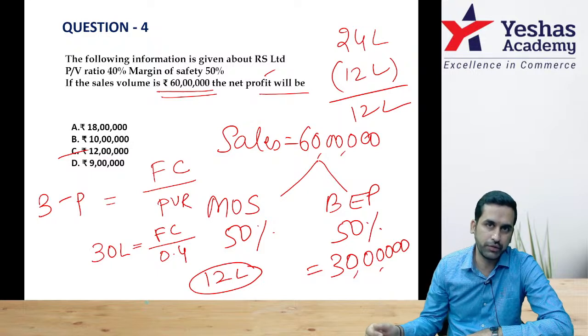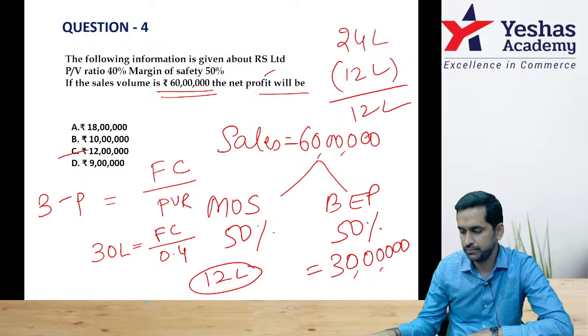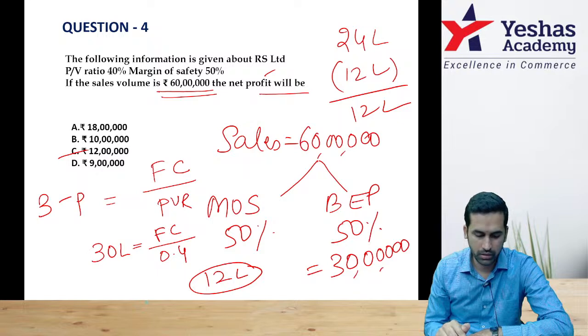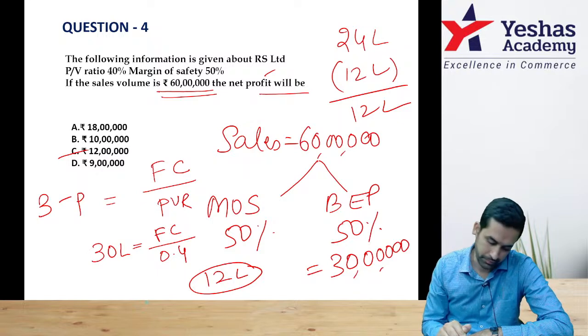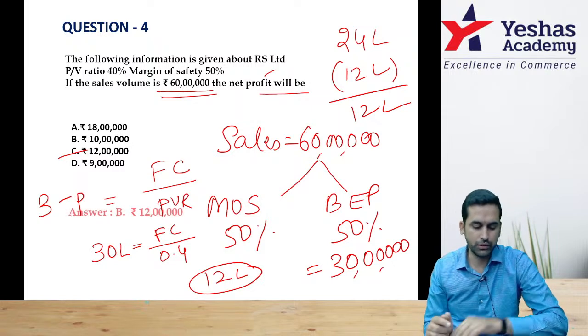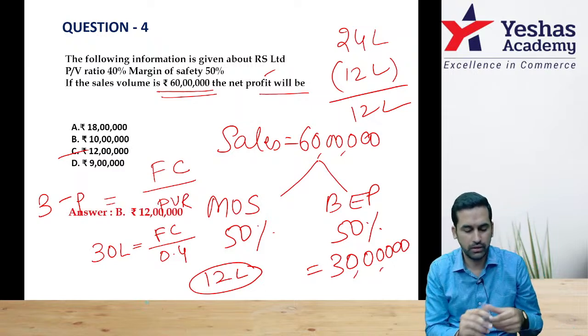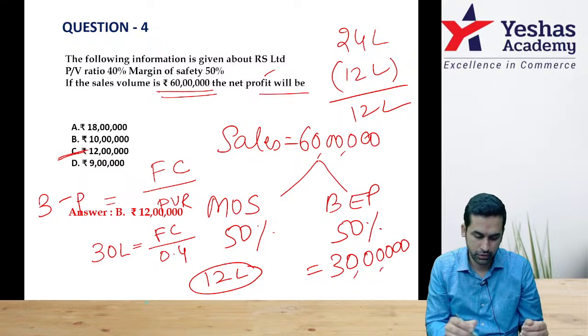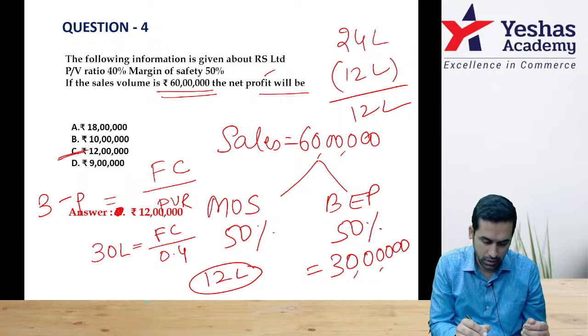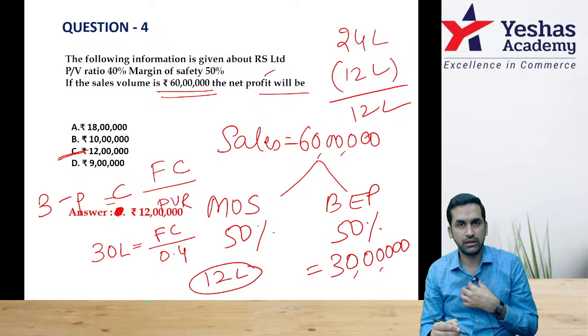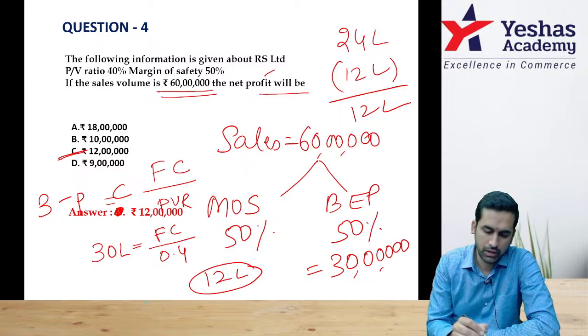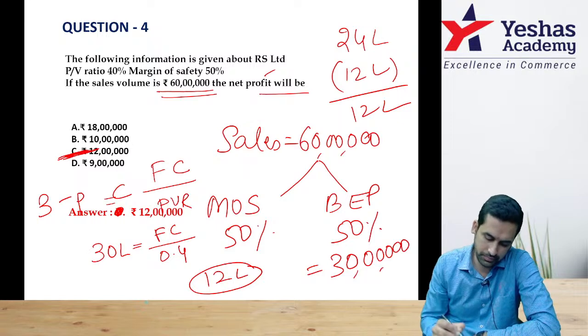From that, if you minus fixed cost, you get profit. I hope it is okay. So the correct answer is option C, 12 lakh rupee.